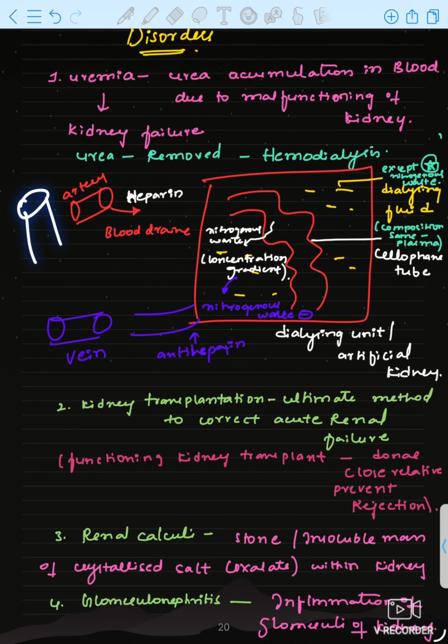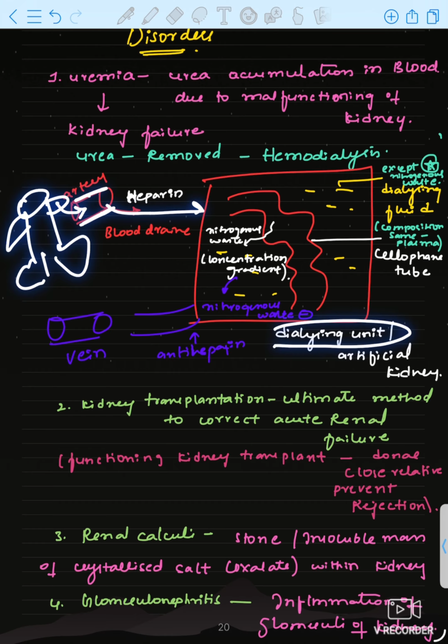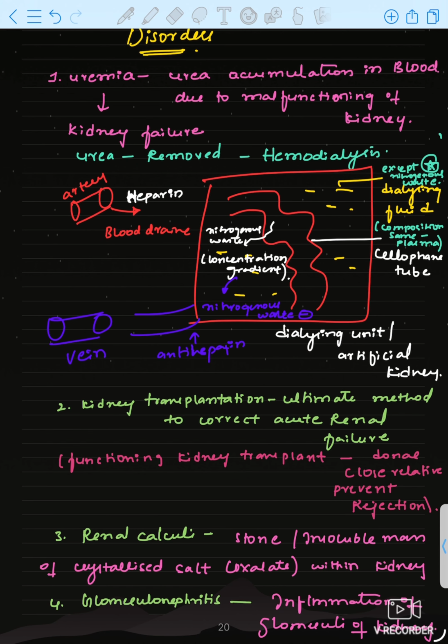See, now a person will come to the hospital, and blood is drained from the artery of the person into this dialyzing unit or artificial kidney. Before blood is given into the dialyzing unit, heparin, an anticoagulant, is added.